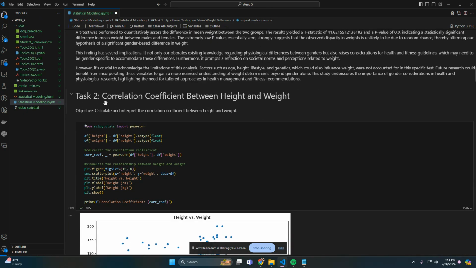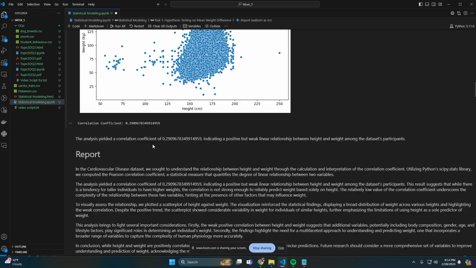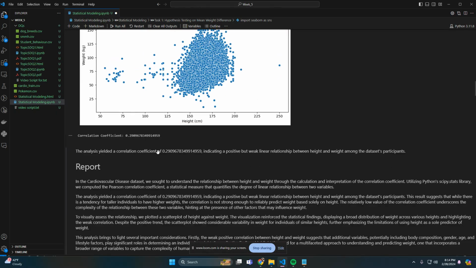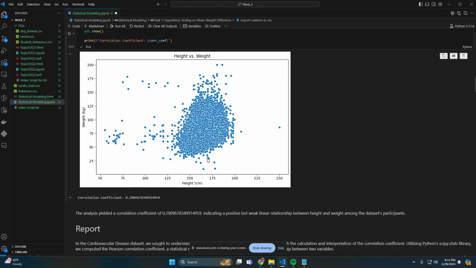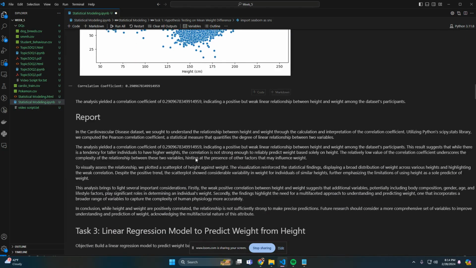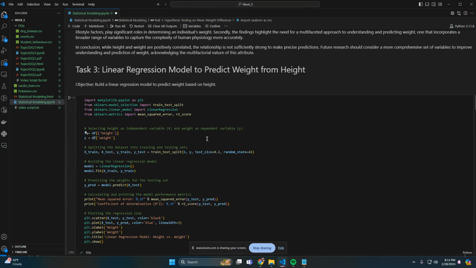On task number 2, we were asked to calculate and interpret the correlation coefficient between the height and weight. As we can see right here, the analysis yielded a correlation coefficient of 0.29, and just by looking at the graph, we can see there's a positive relationship, but it's really weak. It's not very dramatic.